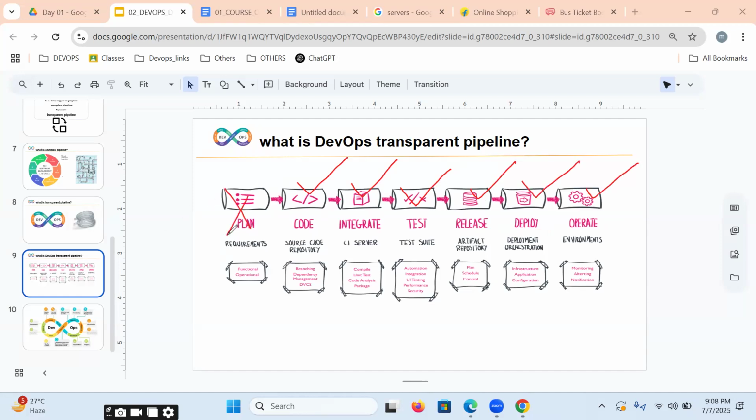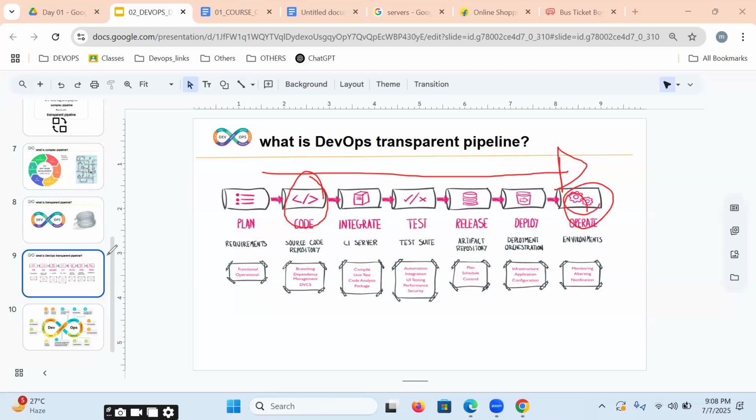But frankly, we are not part of planning. We are not writing any code or test cases. We are just implementing an automated transparent DevOps pipeline from the dev environment to operation. This is exactly our major role.